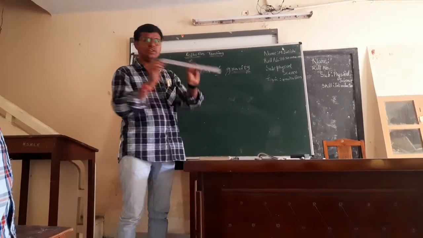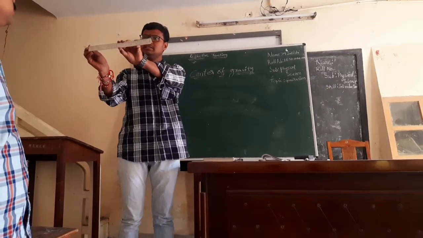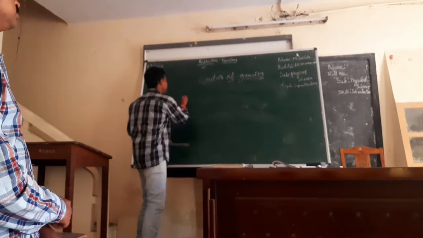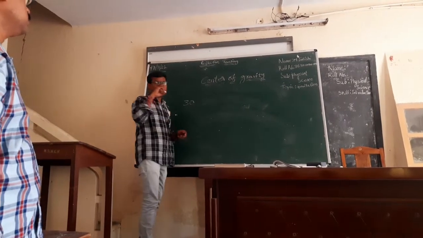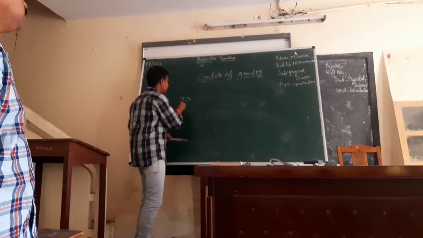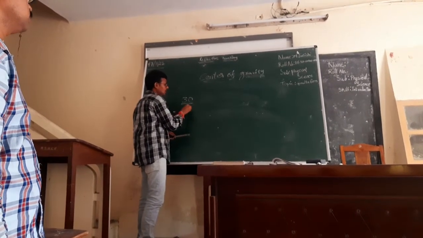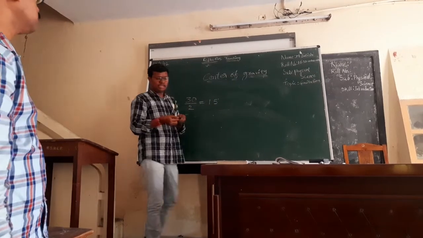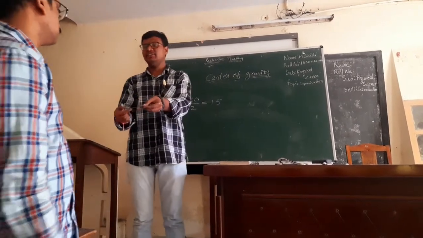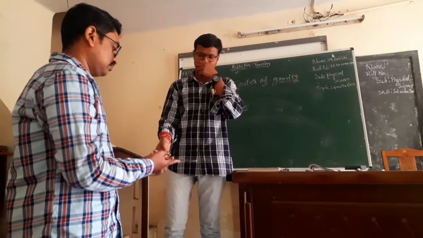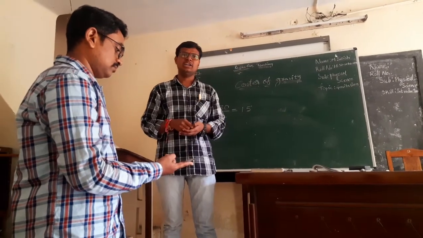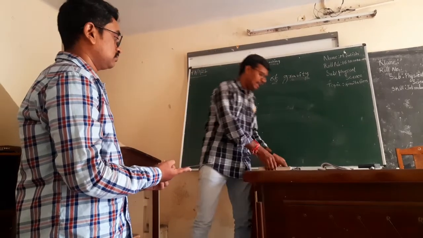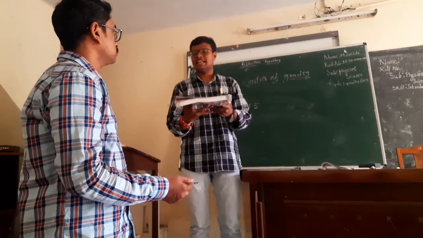What is the length over here? Can you see? 30 centimeters. Exactly. If we want to find the center, we have to divide it by 2, and we will get 15. Okay? If you place your finger exactly at the 15, you are going to see that it is balanced. Are you able to see? Yes. It is at 15. Okay. In the same way, are you able to balance this book?